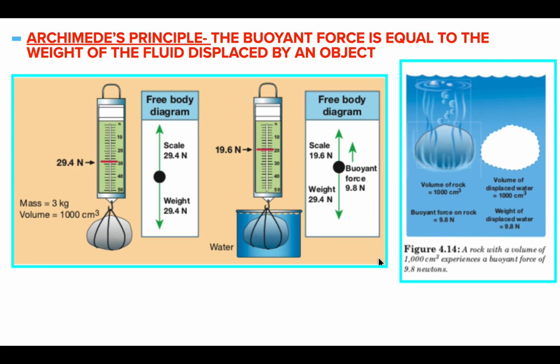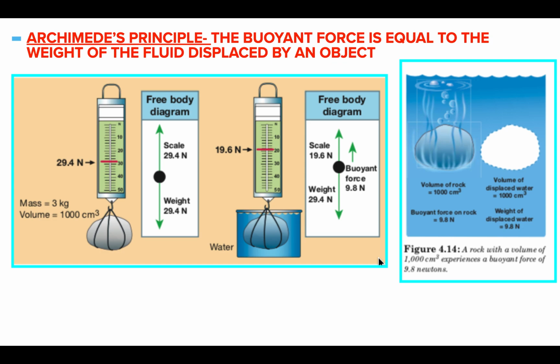I'll say that again: the buoyant force is equal to the weight of the fluid displaced by an object. The whole story with Archimedes revolves around him being in a bathtub, and it's kind of a funny story. You'll get into it in the video, but when you submerge something in a fluid, there is a relationship based on your weight and how much water you're pushing aside.